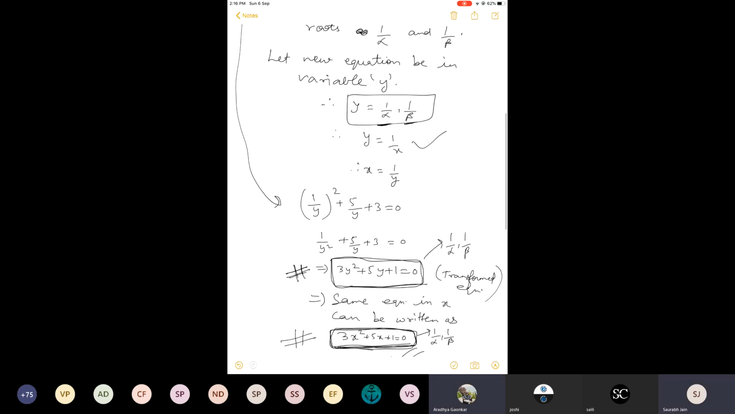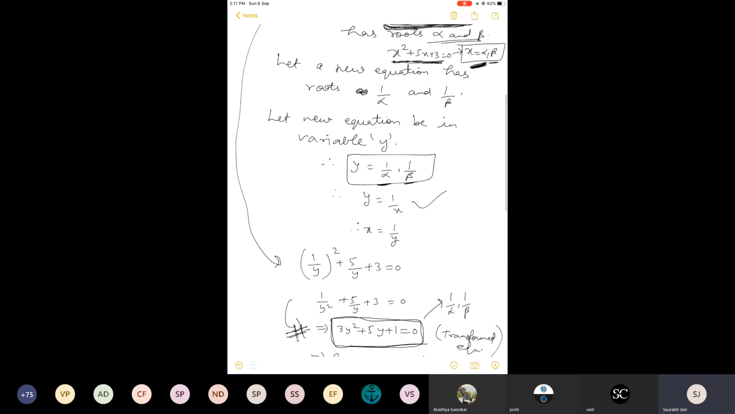So how did you get 1 upon y square plus 5y plus 3 is equal to 0 to 3y square plus 5y plus 1? LCM is the step. You take the LCM, so simple, solve yourself, and then rearrange. You will get the same step. Okay, so from here to here, LCM. Anything else? Anyone having any other doubt?